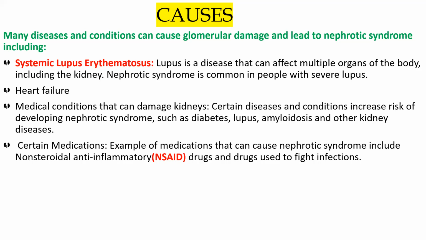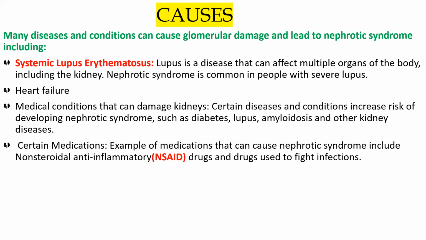So what does this class of non-steroidal anti-inflammatory drugs mainly do? Many drugs are there, so what do all these drugs do? This class of drugs mainly reduces our pain, decreases our fever, and also decreases any inflammation.